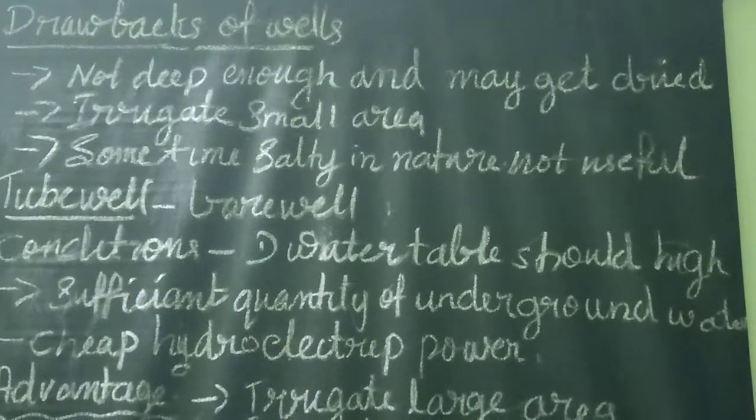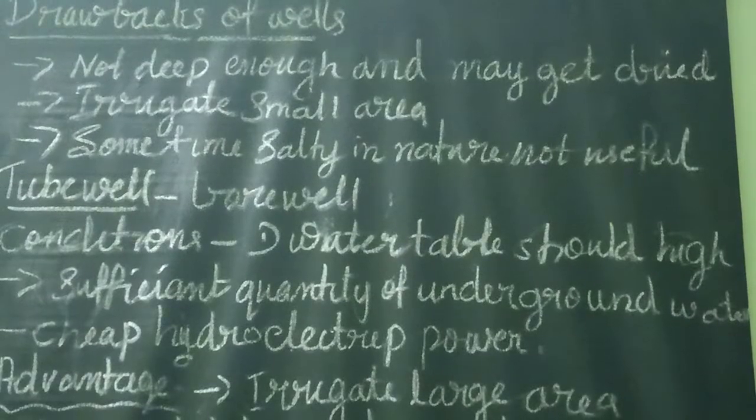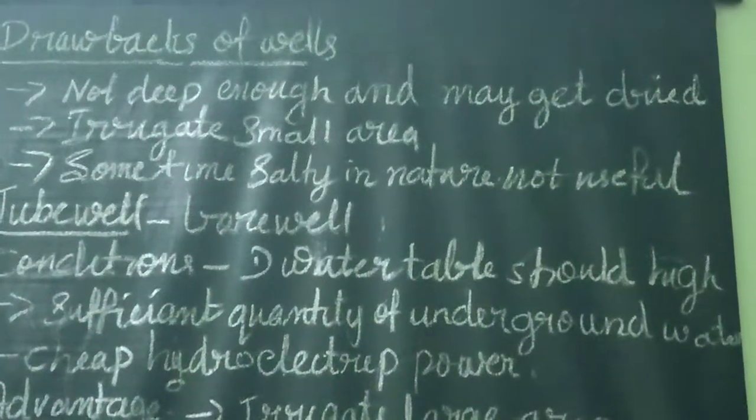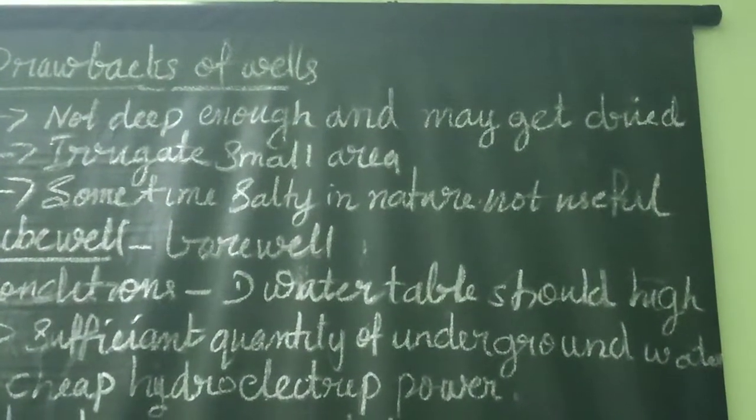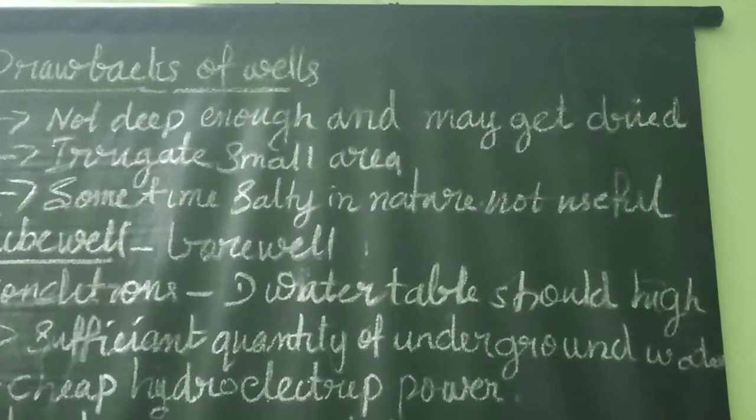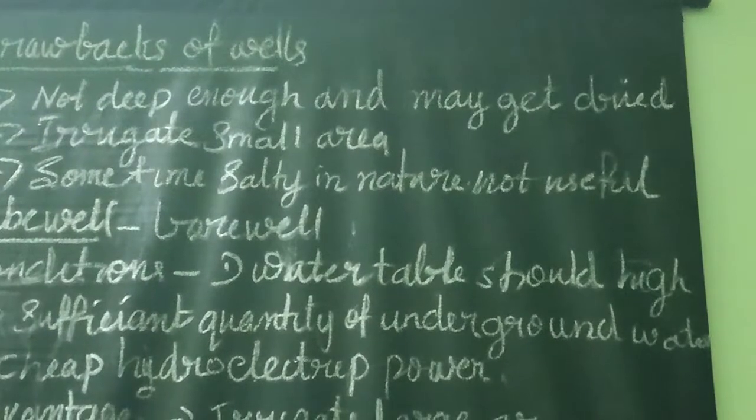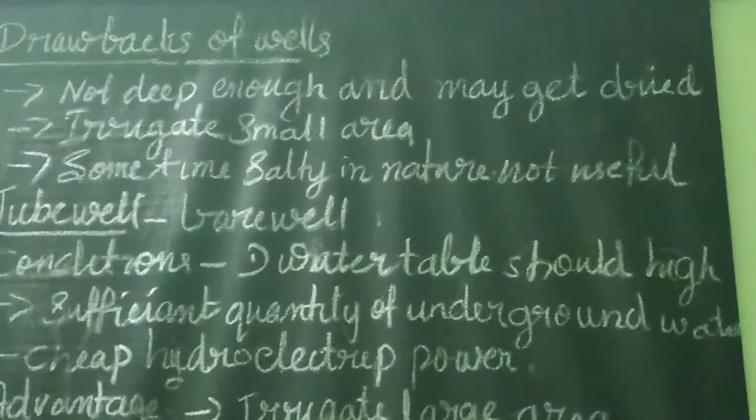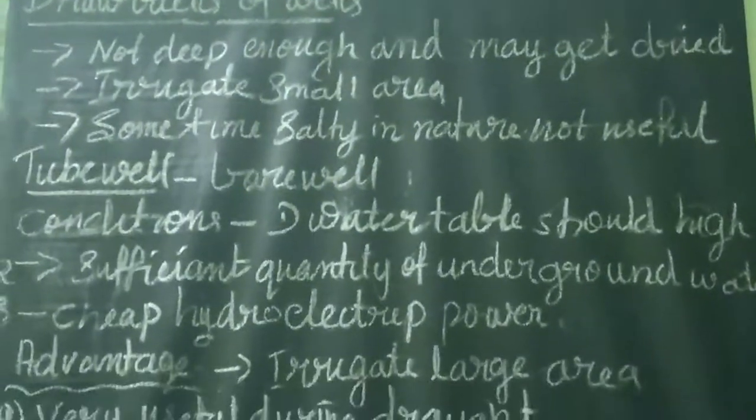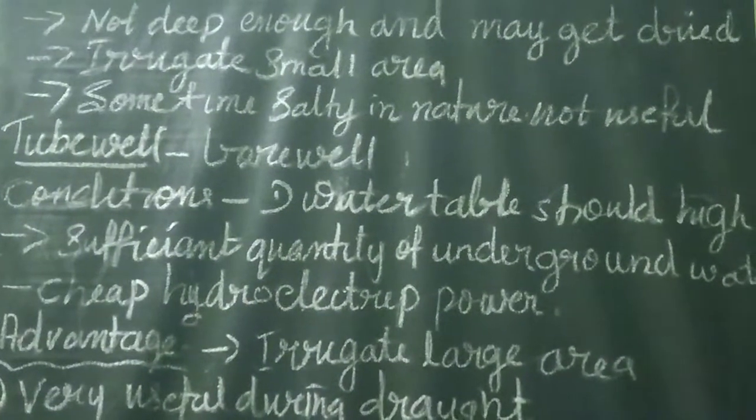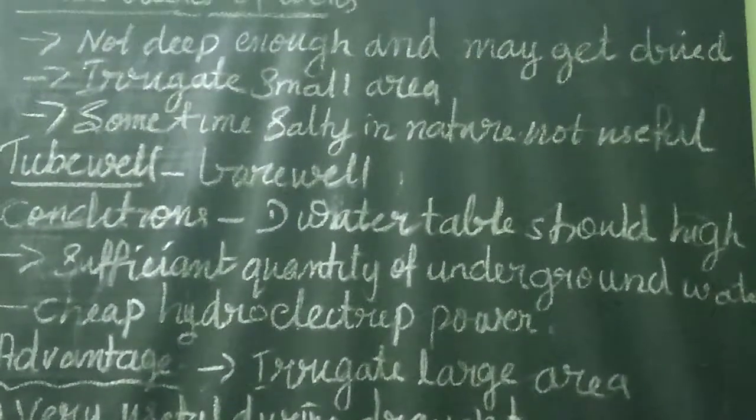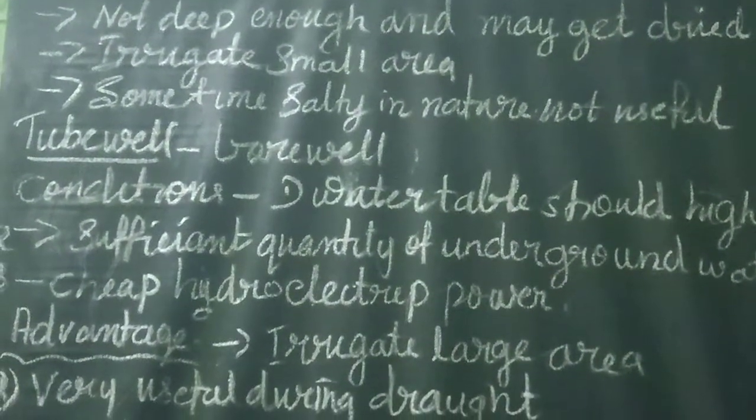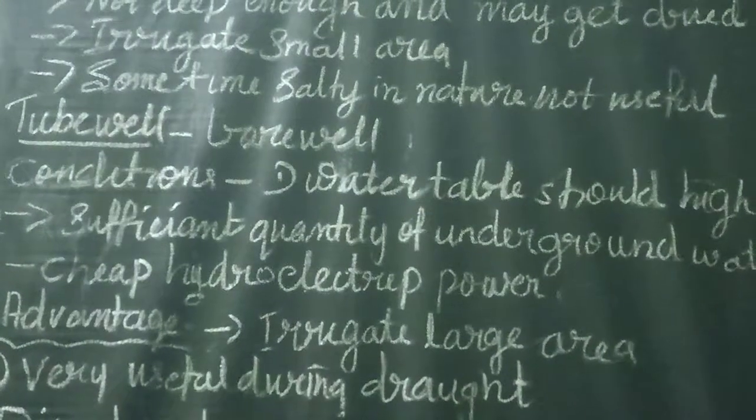Then thirdly, adequate rainfall constantly replenishes groundwater. That area continuously experiences heavy rainfall, so the underground water is replenished. Then cheap hydroelectric power is also available. Because of all these reasons, well irrigation is common in North India. Okay, remember that point. It is one of the important questions. Why is well irrigation common in North India?